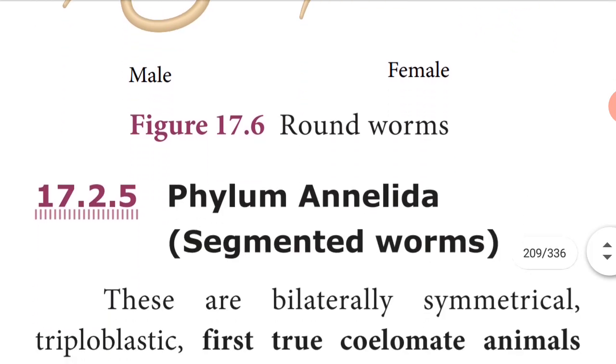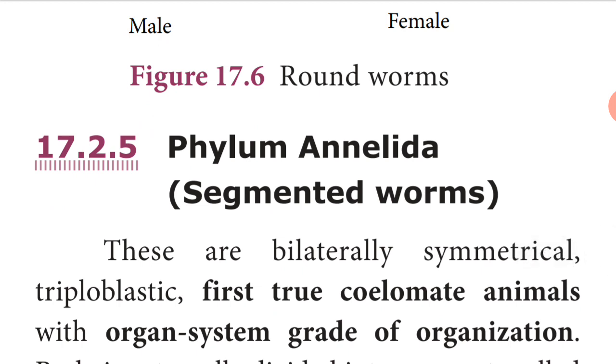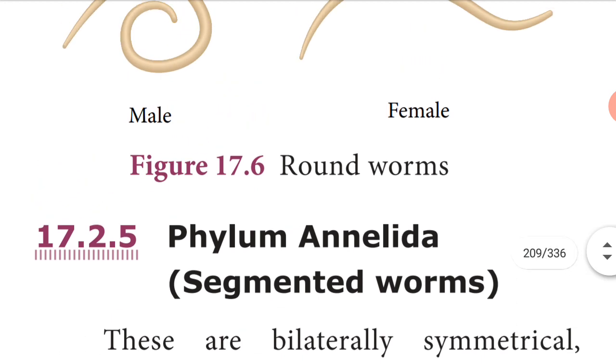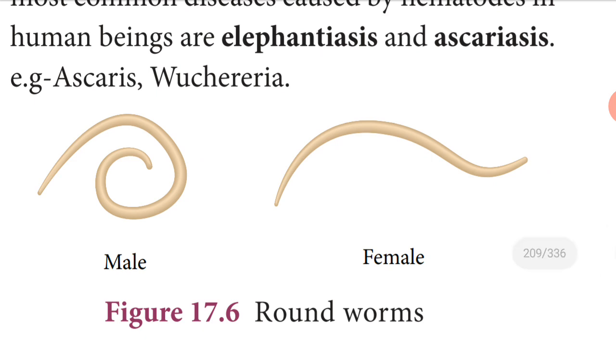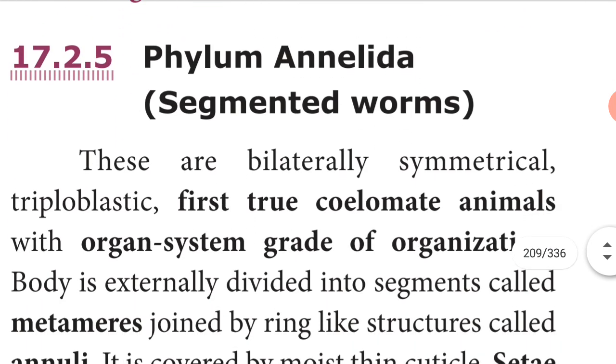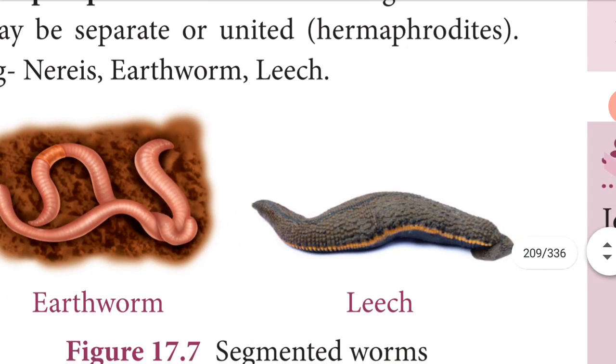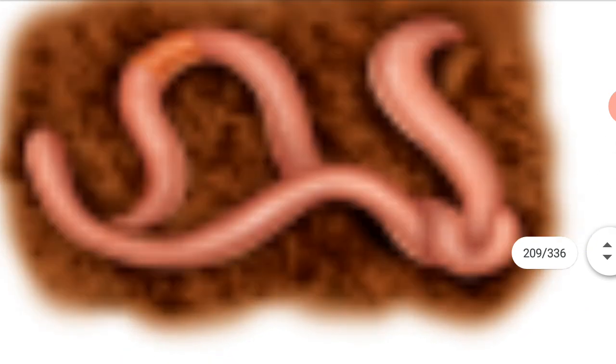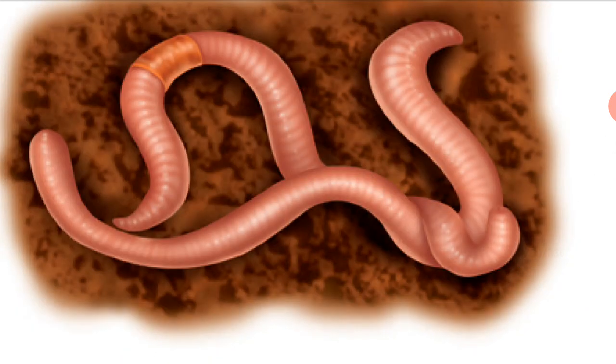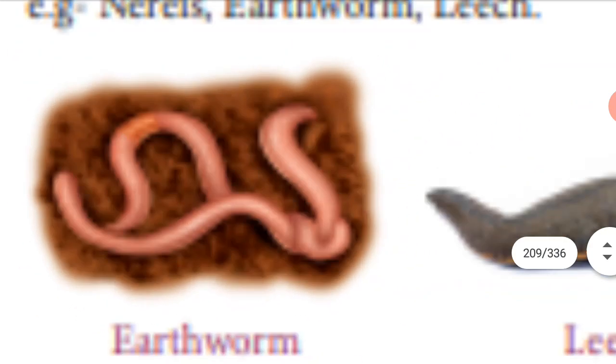The next phylum is phylum Annelida. Annelida means segmented worms. In the roundworm, the body is unsegmented, but the annelids are segmented worms. See these worms, how the body looks. Segments are there, no? Example, earthworm. The earthworm body is segmented, no? So this is a segmented worm.